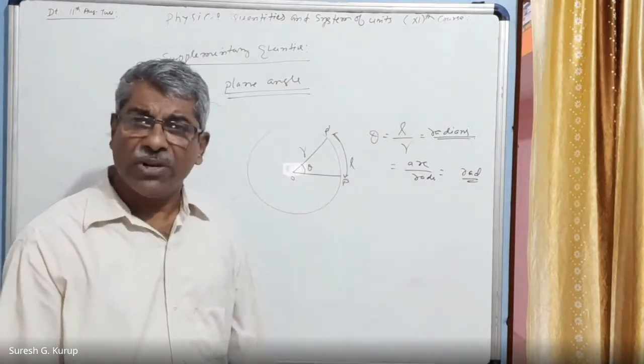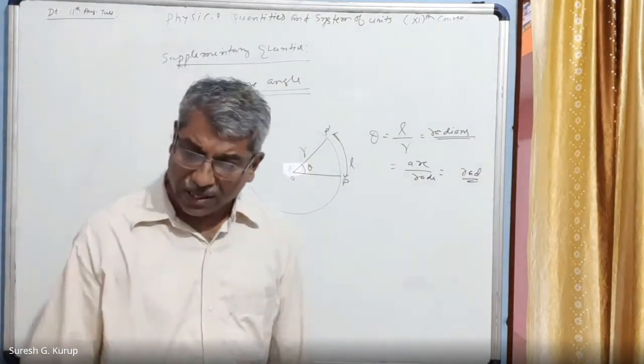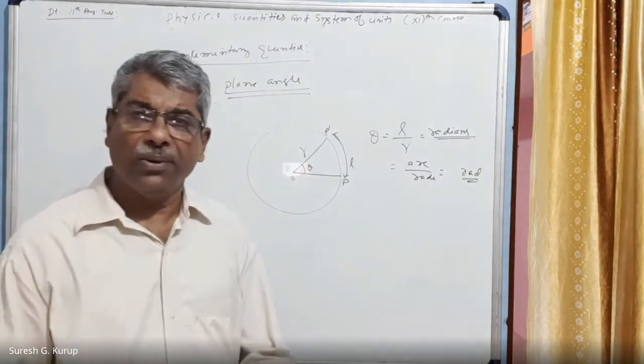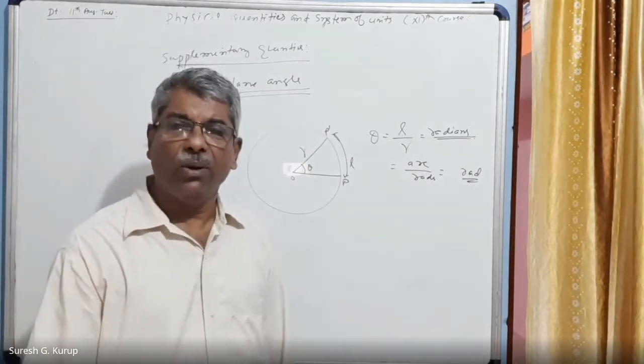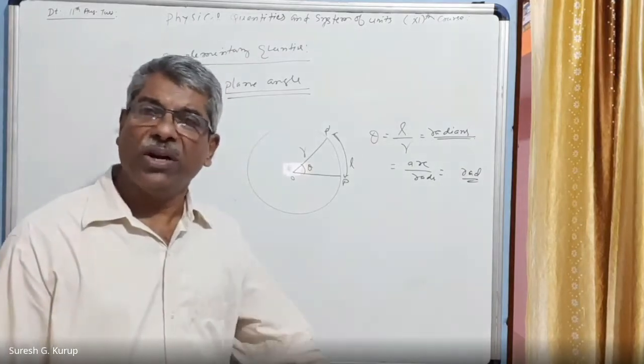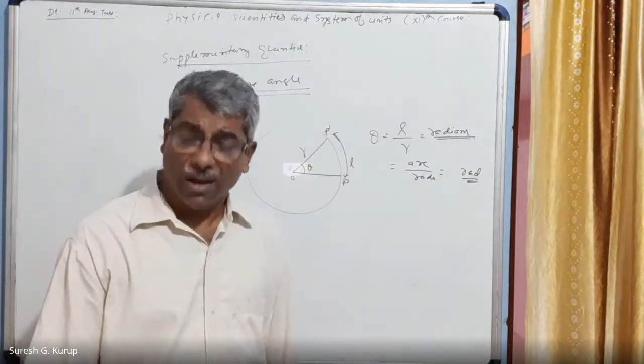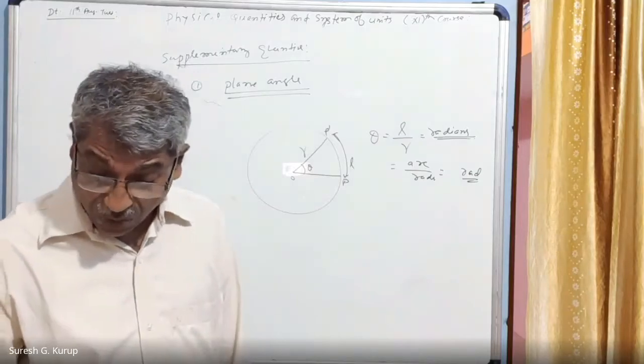So radian also can be measured. Everything is not actually said in the class. After every class, you must take the particular topic, your lesson, your textbook, and also read and collect more and more points therein. Right? This is what is called plane angle.